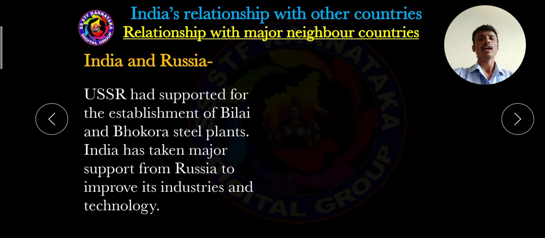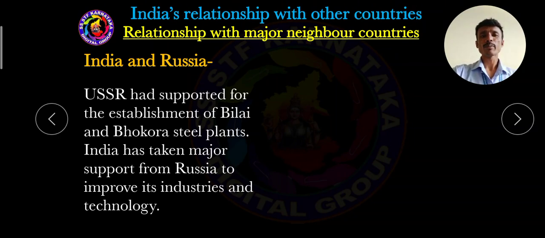Then dear students, after independence, two important steel industries were established. One is Bhilai, another one is Bokaro. For these two industries, USSR gave support to India. With the help of USSR, India established two important steel plants, Bhilai steel plant and Bokaro steel plant. India has taken major support from Russia to improve its industries and technology.